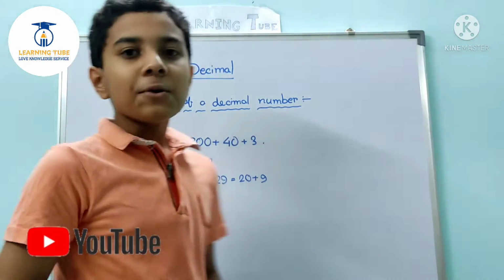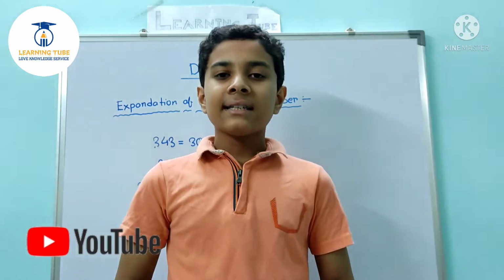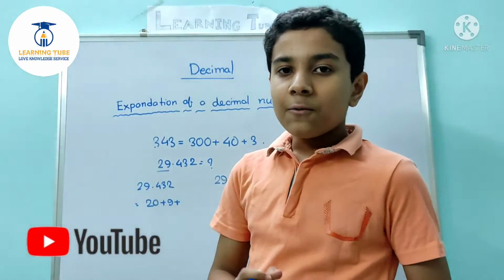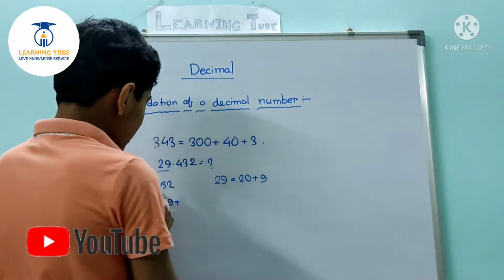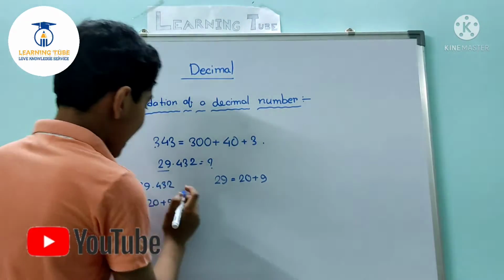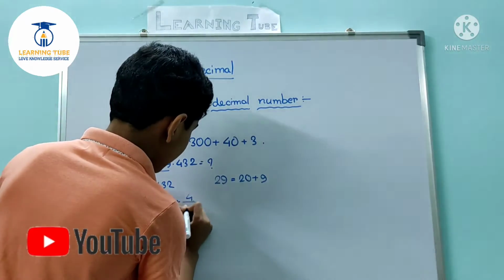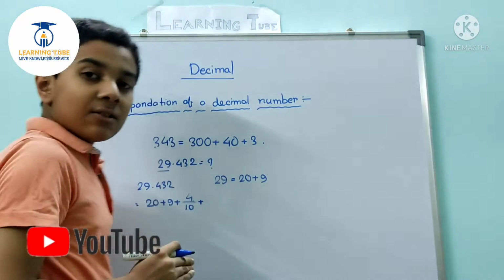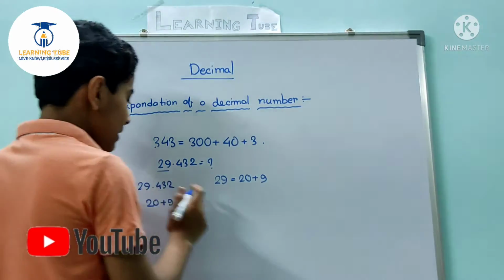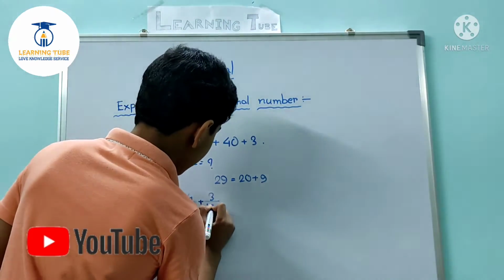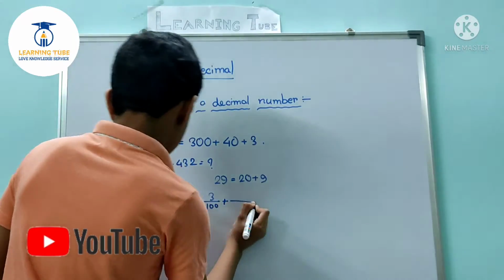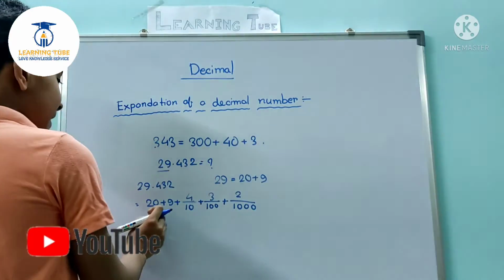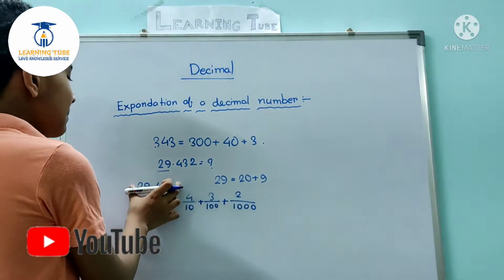Now you should know that all the numbers after the decimal point are less than 1, so they are in fraction form. So 0.4 is denoted here as 4 by 10, and 0.03 is known as 3 by 100, and 0.002 is known as 2 by 1000. So this is the expansion of the decimal number.